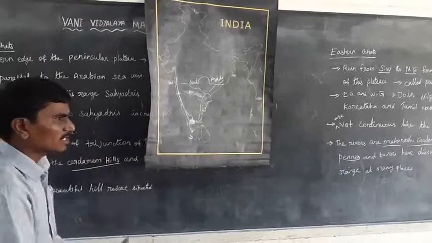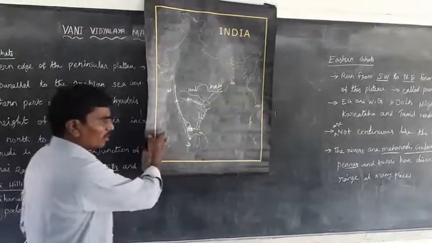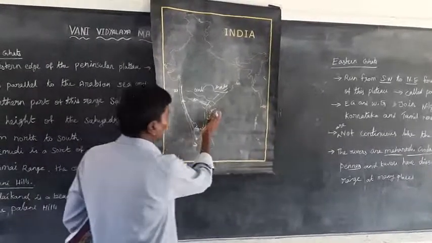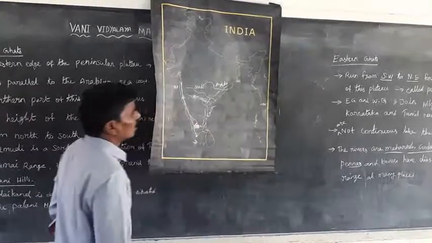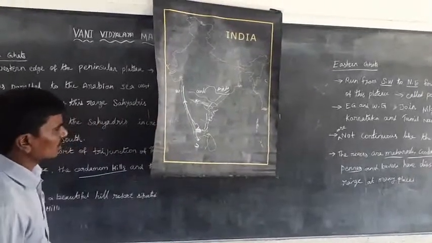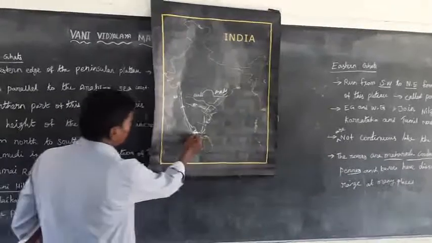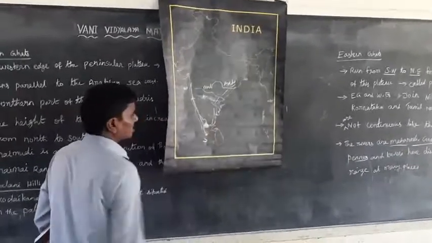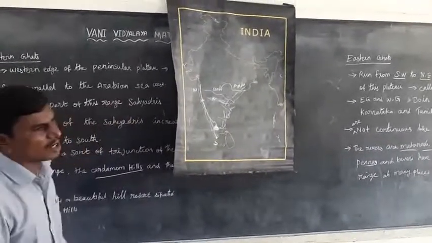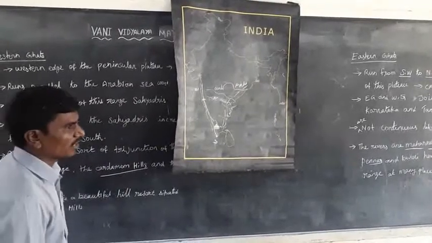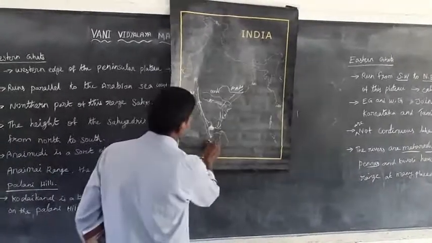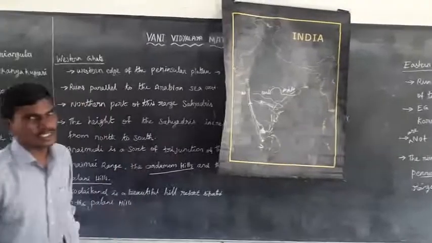The Western Ghats run parallel to the Arabian Sea; the Eastern Ghats do not. The Western Ghats' highest peak is in the Nilgiris, while the Eastern Ghats have peaks like Arma Konda and Mahendragiri. Thank you.